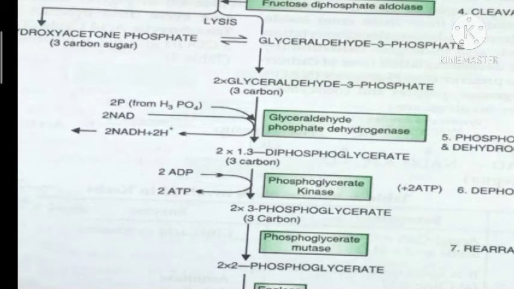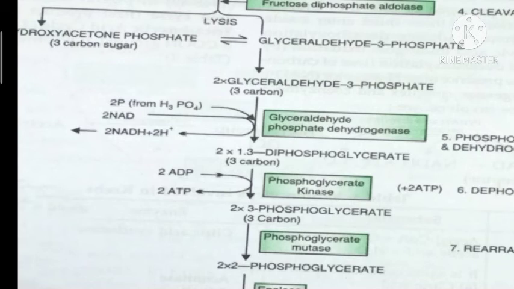That's why this reaction is dehydrogenation, and two phosphates are added from phosphoric acid. So this reaction is also said to be phosphorylation. Thus two molecules of glyceraldehyde 3-phosphate are now converted into two molecules of 1,3-bisphosphoglyceric acid, which is catalyzed by the enzyme glyceraldehyde phosphate dehydrogenase.